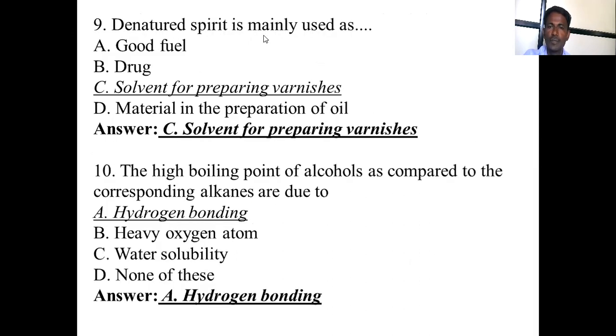Denatured spirit is mainly used as a solvent for preparing varnishes. This is the answer. And the high boiling point of alcohols as compared to the corresponding alkanes is due to hydrogen bonding. This is a repeated question here. Remember that the high boiling point of alcohols as compared to alkanes is due to hydrogen bonding.